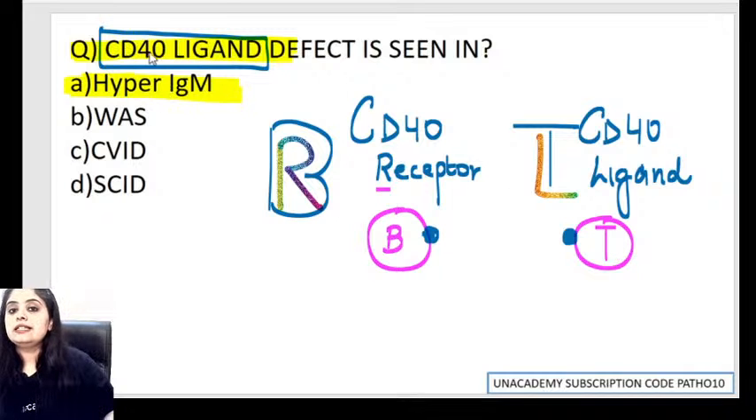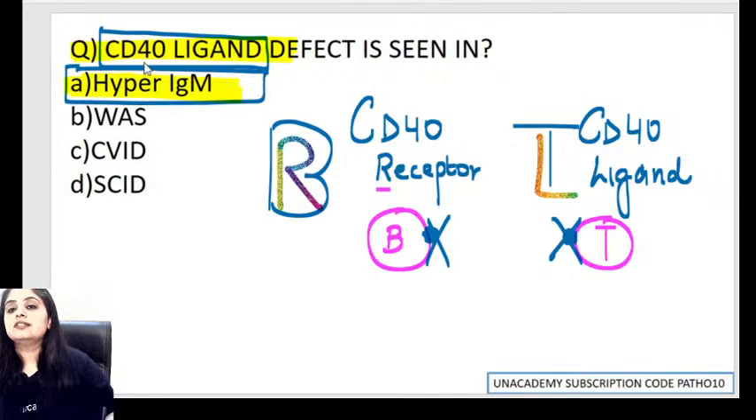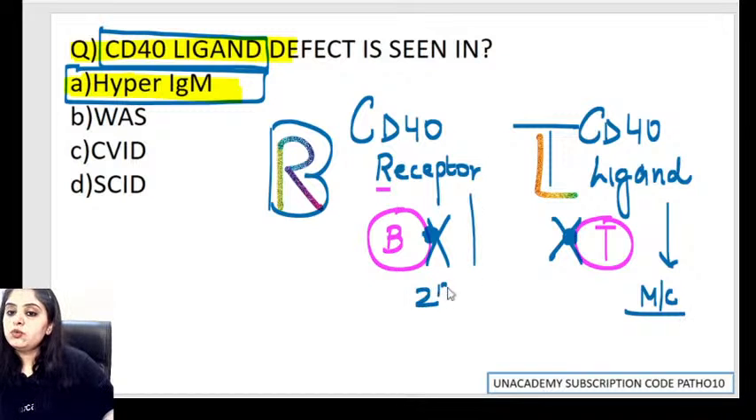Here they said there is a CD40 ligand defect, meaning there was a T cell defect. Even if they would have said a CD40 receptor defect, the disease would have been the same: Hyper IgM syndrome. The most common defect is the ligand defect. Second most common defect is the receptor defect. That is how you learn it. So ligand is the most common, receptor is the second most common.